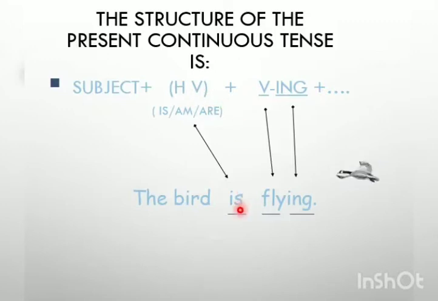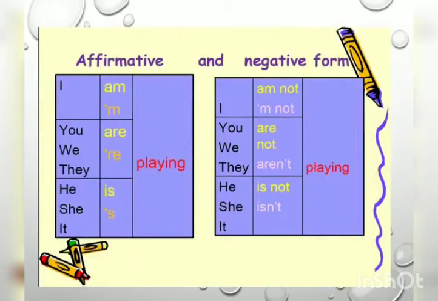So if you have forgotten to write is and you have written the continuous form of the verb, even then it's wrong, and if you have written is but you have forgotten to add ing with the verb, then also it is incorrect. So you have to keep this in mind while converting into the present continuous tense. Now these charts will help you to understand the structure of present continuous tense, how we use it in the affirmative and negative forms of the sentences.